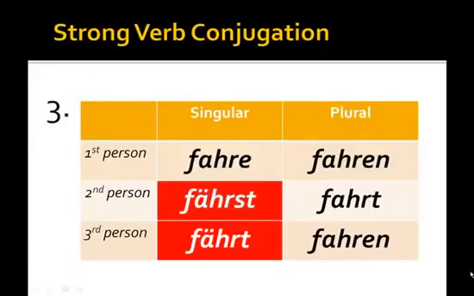However, in the second and third person singular, there's a change in the quality of the vowel in the verb stem. So a goes to a umlaut. Du fährst, er fährt. Now, this change in the second and third person singular is something that other Germanic languages also manifest.